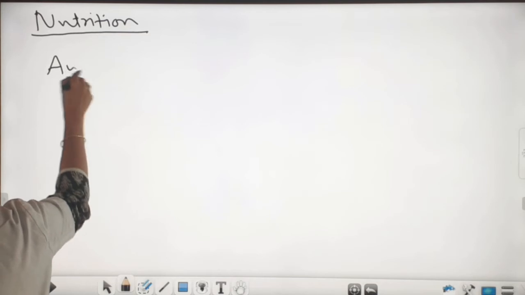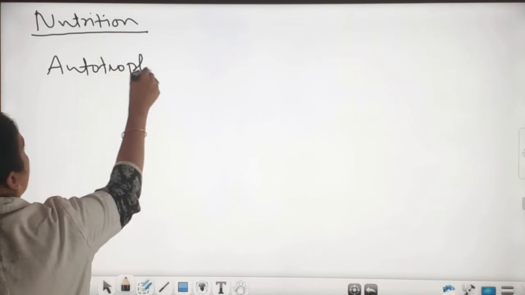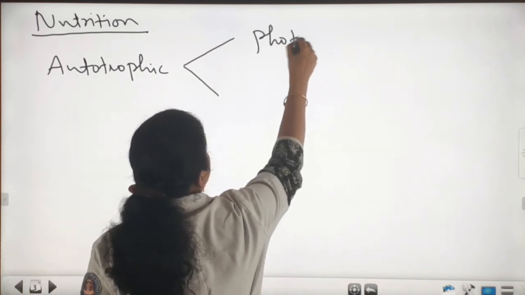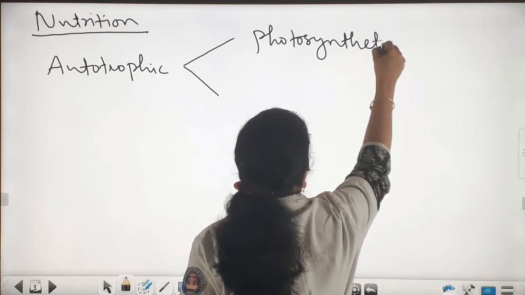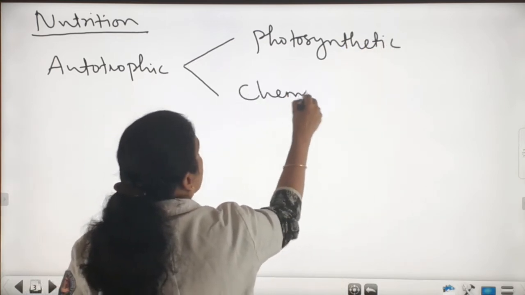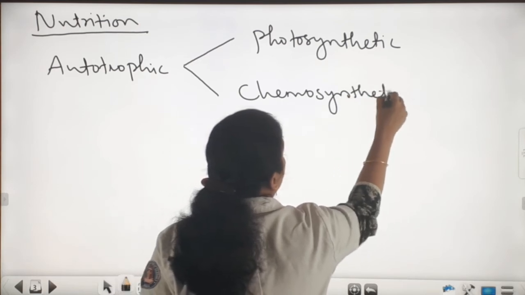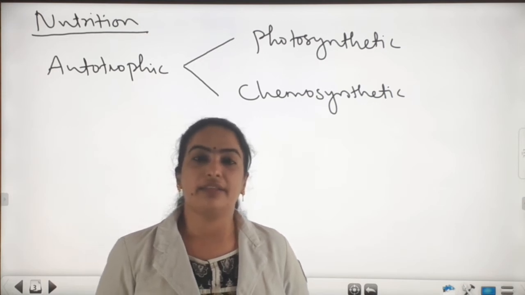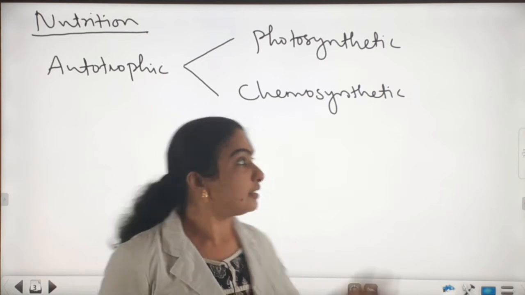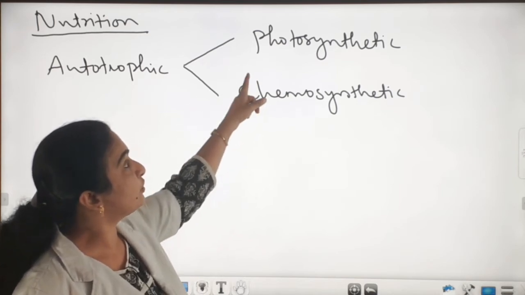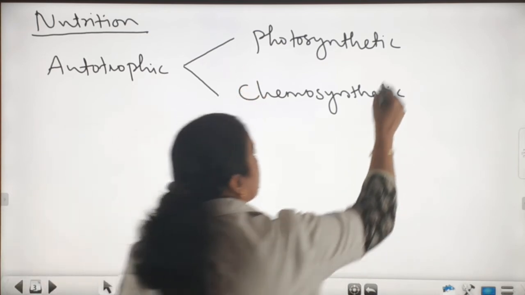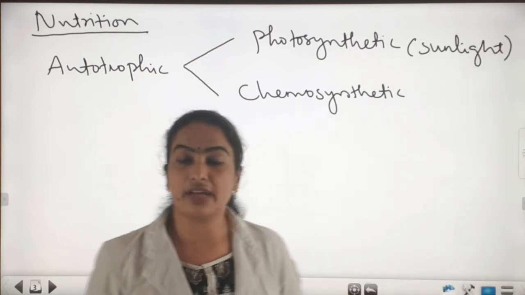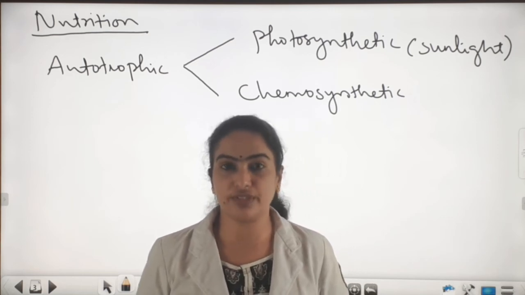So the autotrophic bacteria are photosynthetic autotrophic bacteria and chemosynthetic autotrophic bacteria. In photosynthetic autotrophic bacteria, they derive energy for synthesis of food from sunlight.